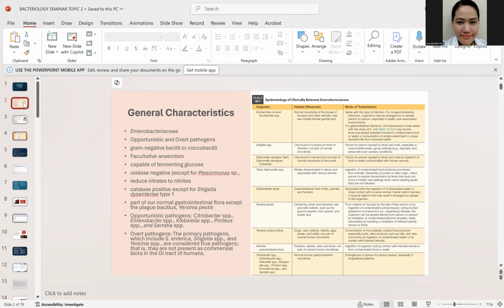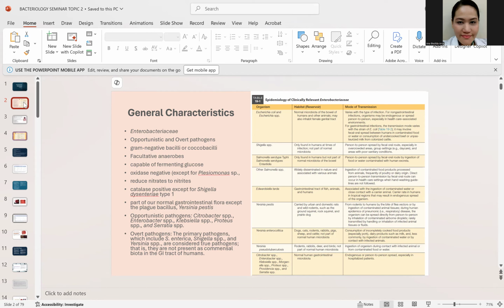Okay? Ano pa? So most of them are glucose fermenters. However, some of them can ferment lactose. Yung iba does not ferment lactose. So meron tayong lactose fermenting, meron tayong mga non-lactose fermenting. Can you still remember yung mga lactose fermenting natin? Those are the KEE, known as the Klebsiella, Enterobacter, and Escherichia. Diba? Yun ang ating mga lactose fermenting microorganism.